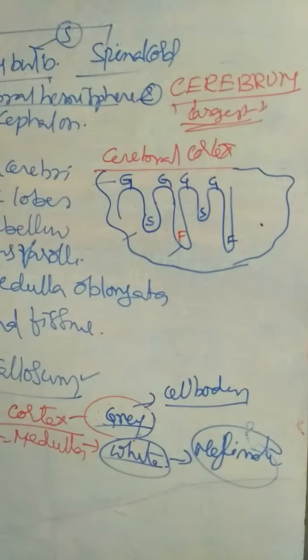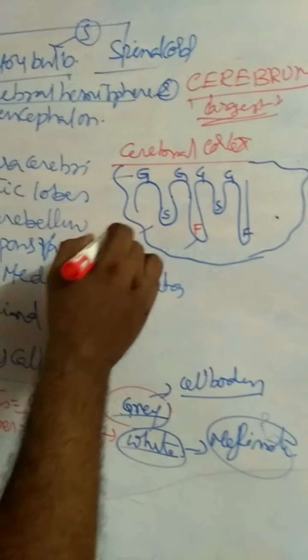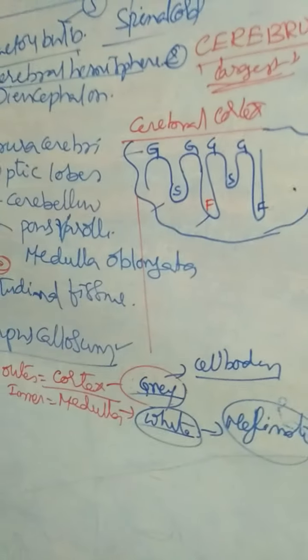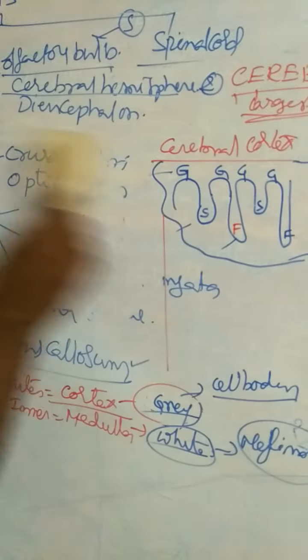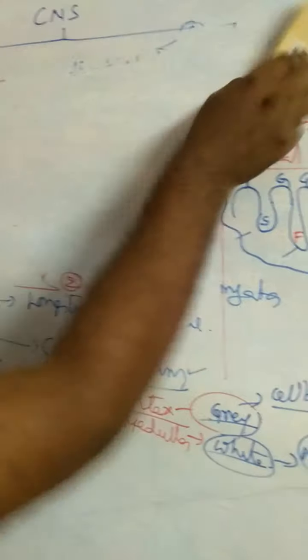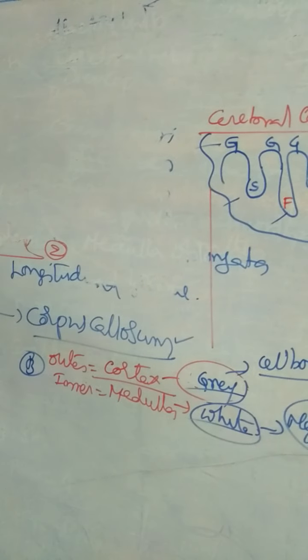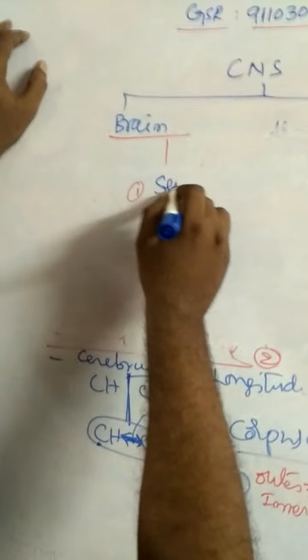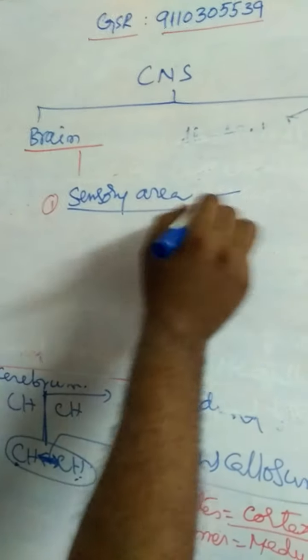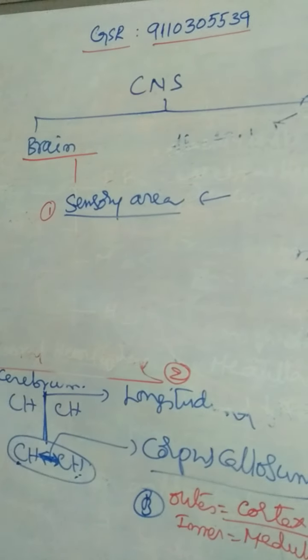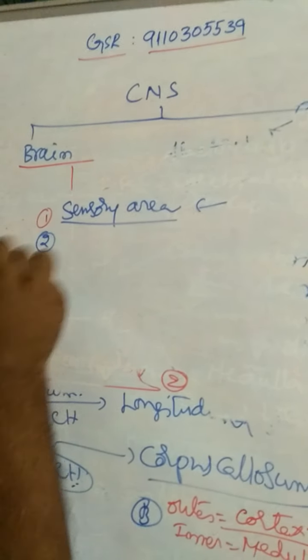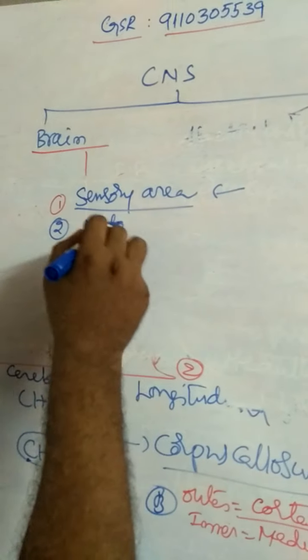In the cerebral cortex, there are three regions. What are the three regions in the cerebral cortex? First one is the sensory area. The sensory area receives sensory impulses. The second one is the motor area.